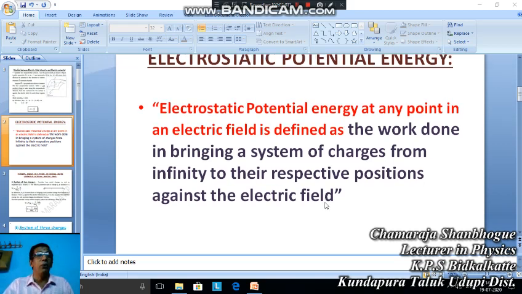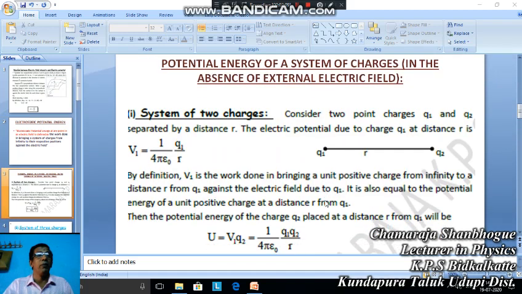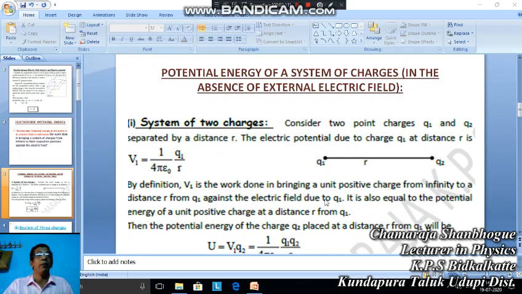We move on to a small derivation, that is, potential energy of a system of charges in the absence of external electric field. No electric field in the beginning.